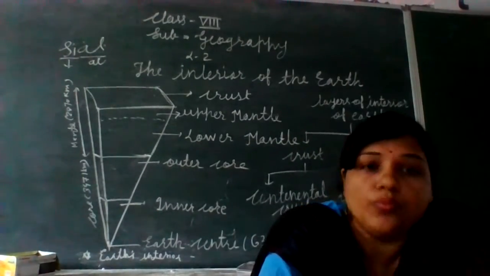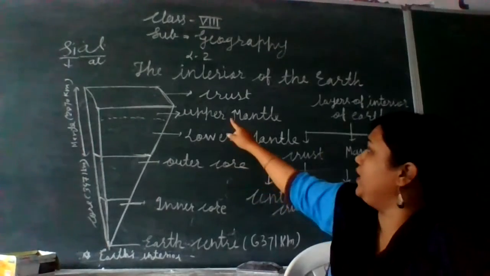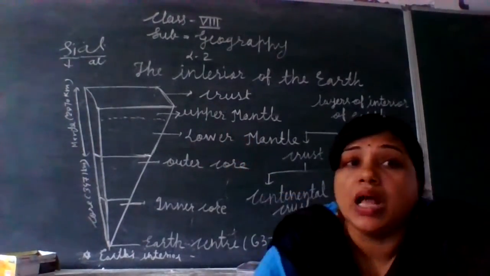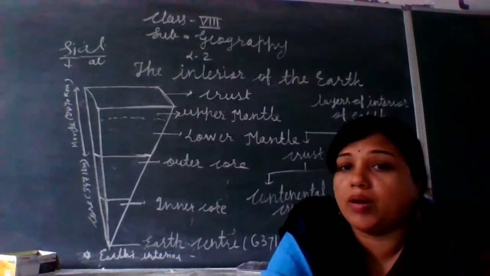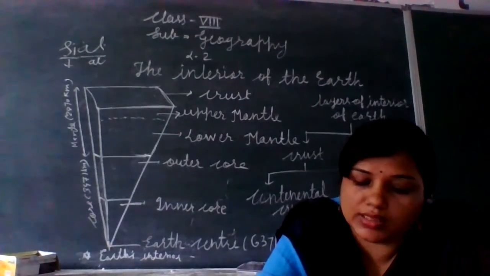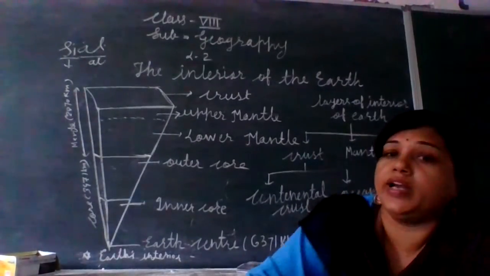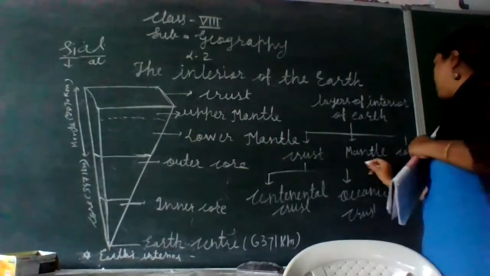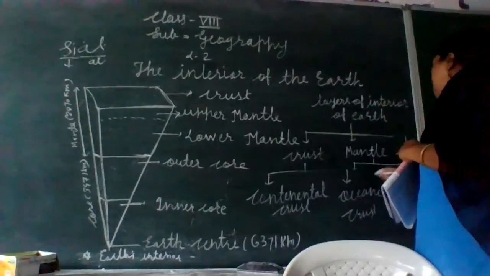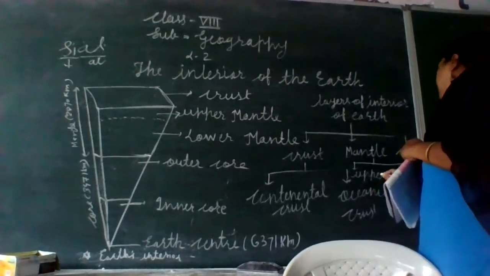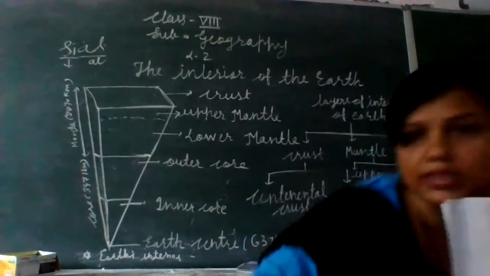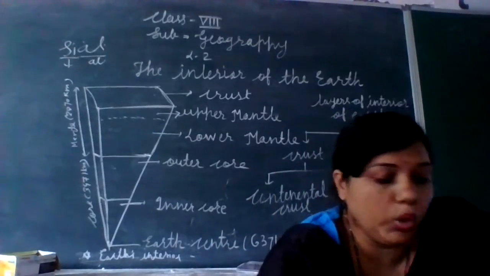Okay, so now the next part is the mantle. The second layer of the earth is what? Mantle. So let us know something about the mantle. Below the crust lies the mantle, and the mantle is again divided into two parts, the upper mantle and the lower mantle, as you can see in the picture. So let us discuss the upper mantle, and afterward we will discuss the lower mantle.